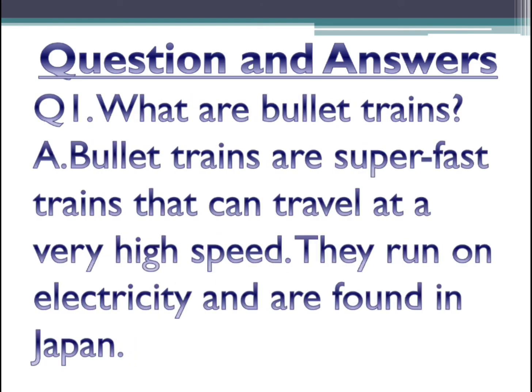What are bullet trains? So bullet trains are super fast trains that can travel with a very high speed. Okay, they run with the help of electricity, and they are found in Japan, in the country Japan. Okay, coming to your next question.